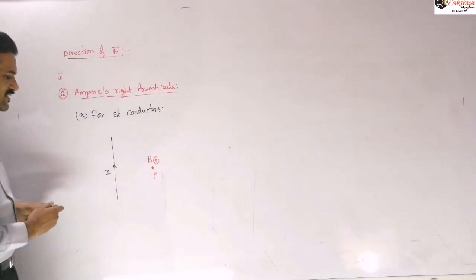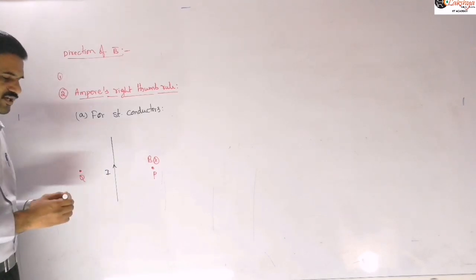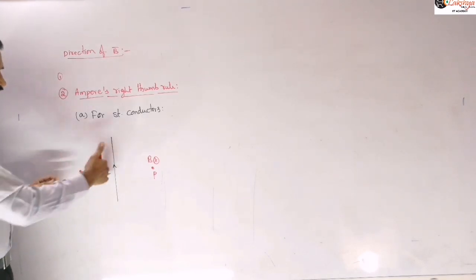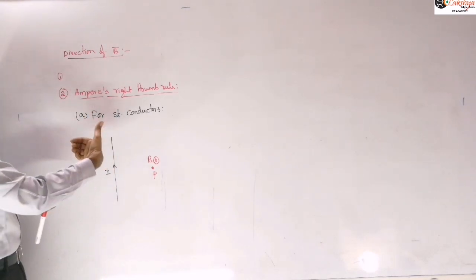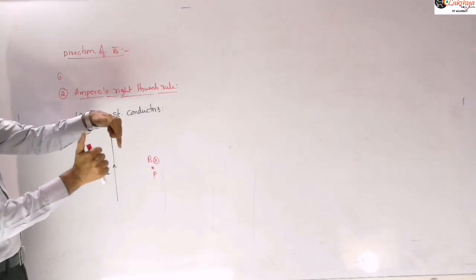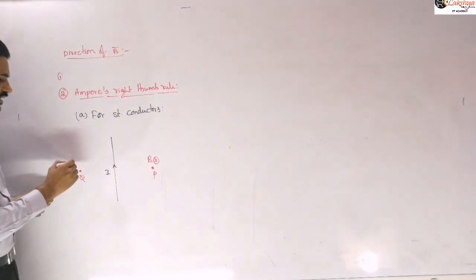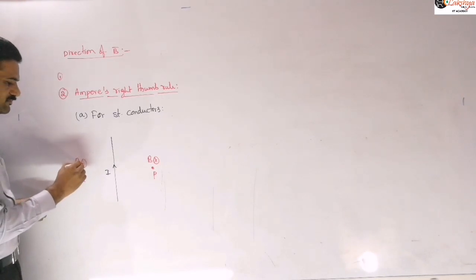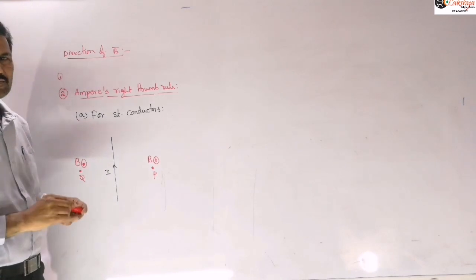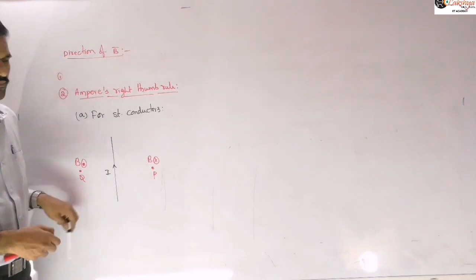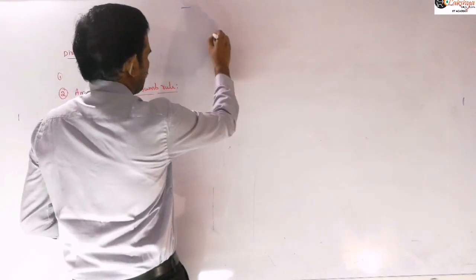Similarly, if I consider a point Q on this side, the field lines are coming out of the plane here. So the circle comes out, and therefore the magnetic field here will be out of the plane. Similarly, at any point on this side you will get the magnetic field out of the plane, right?